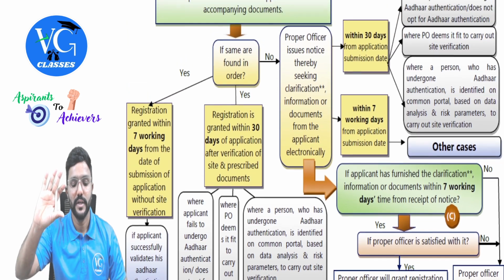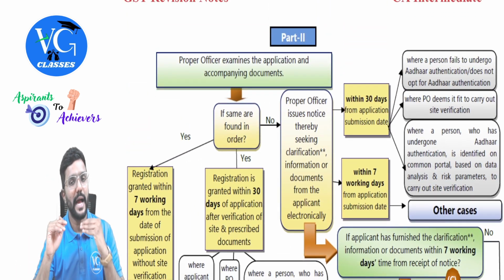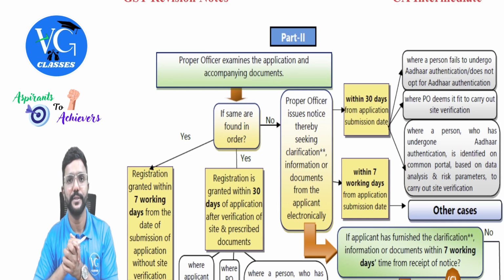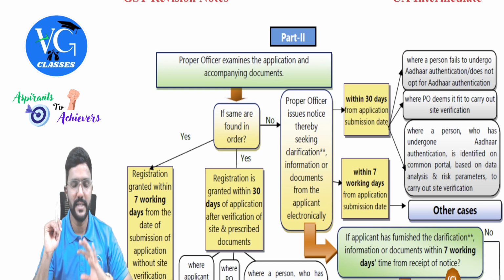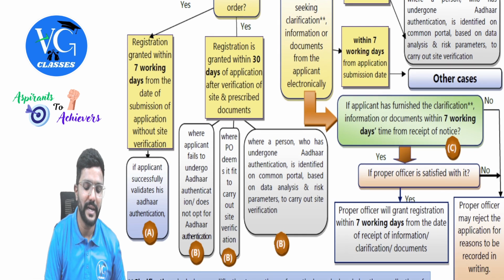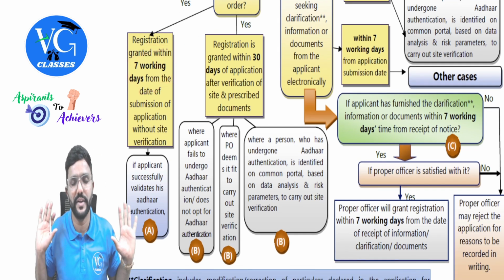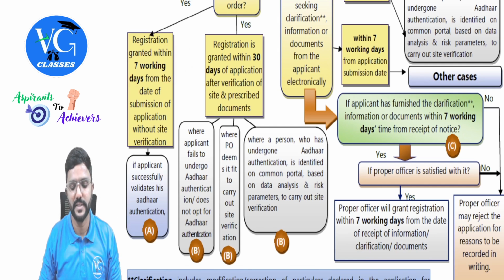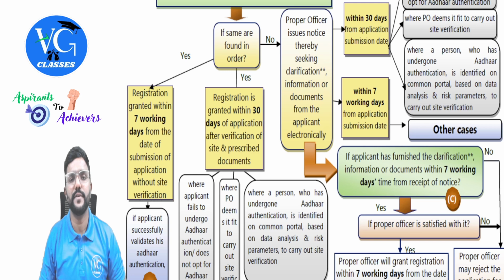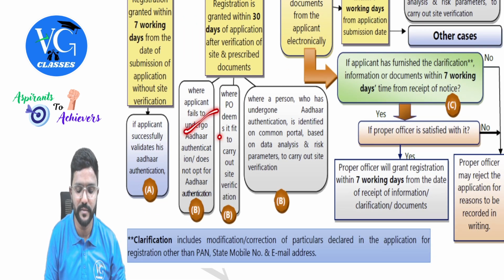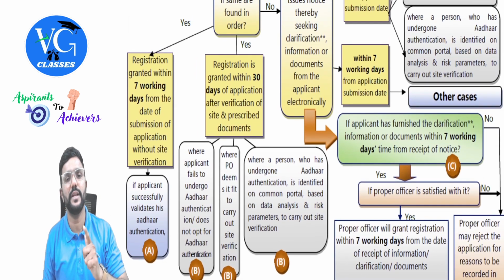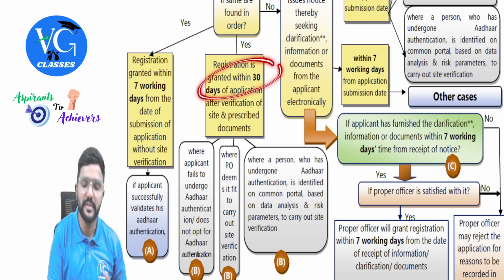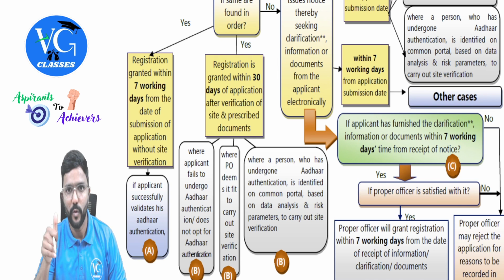So hope you guys have understood. Now, sir, I repeat, please listen. I have made an application for registration, and the proper officer is happy with the application and doesn't want to do any physical verification, then he will grant the registration within 7 working days. No physical verification, nothing. Okay, first case. Second one, the proper officer wants to do physical verification for any of these reasons. In that case, he needs to do physical verification, update the details of physical verification, and grant the registration within 30 days, guys. Hope you understood.